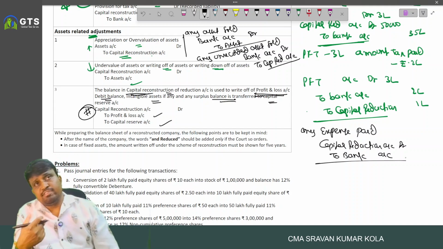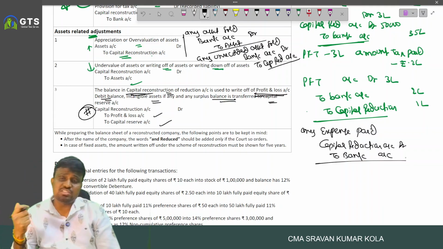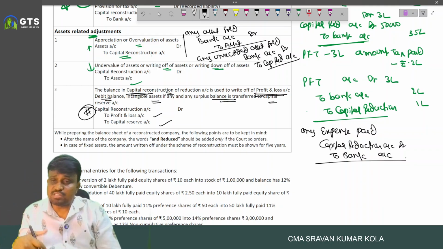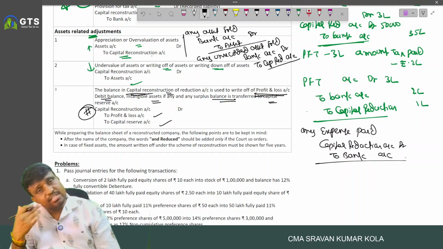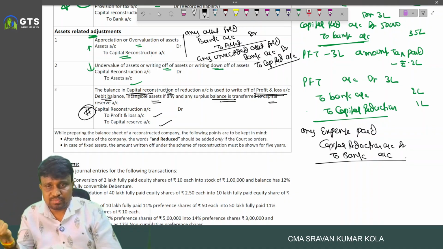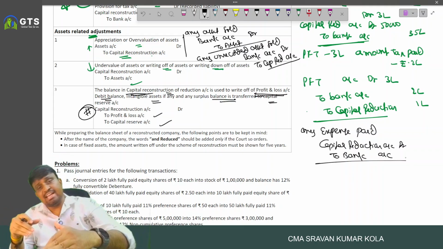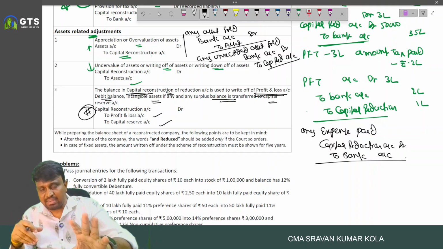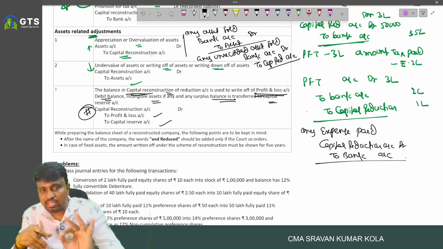For example, if any asset has been lost by theft and any insurance claim received, that insurance claim received is also transferred to capital reduction. Any bad debts recovered is transferred to capital reduction, just like bank account debited to capital reduction account. So throughout the IRC program, anything that happened will be recorded through the capital reduction account only.